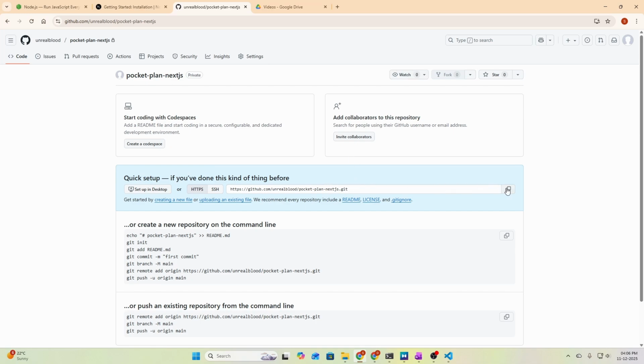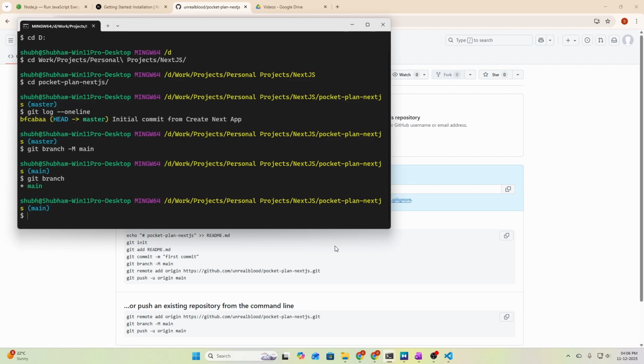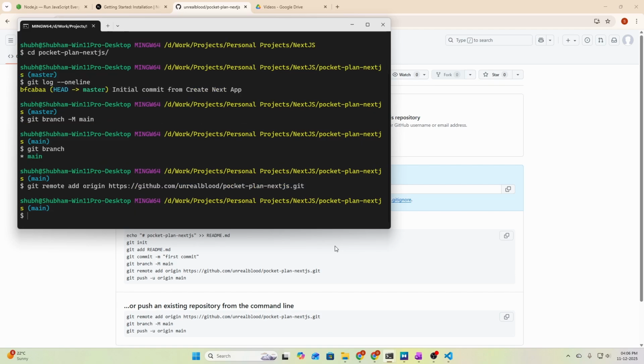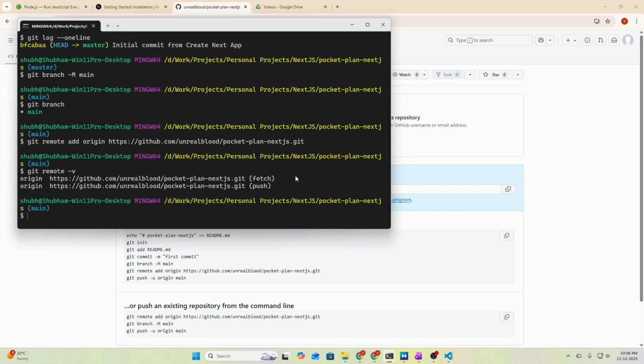Next we need to copy this URL and add a remote to our git repository. So let's git remote add origin, the name of the remote and the link to the GitHub repository. So let's press enter and it will add our remote. So let's confirm it. So git remote -v, and we have origin for fetch and origin for push.